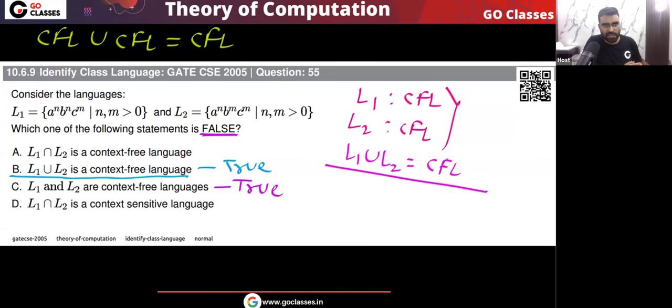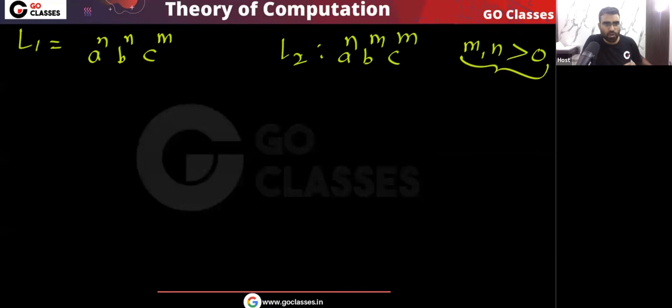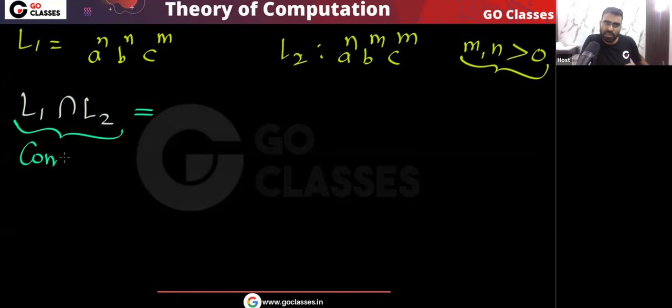Okay. Now let's check the intersection. Let me check L1 intersection L2. So you find the intersection, the common strings. L1 intersection L2 asks you to give the common strings. So what are the common strings in L1, L2?